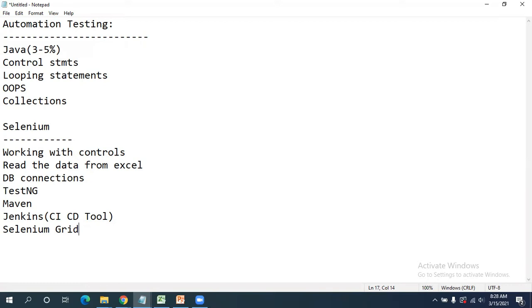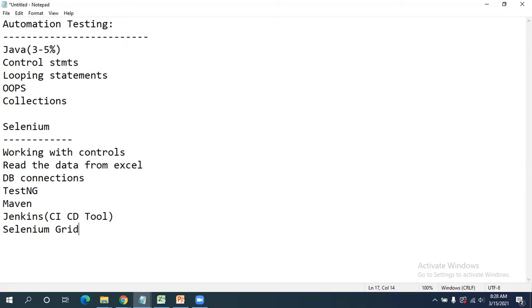So Selenium is very booming nowadays and it supports only web applications, because nowadays each and every application is web, right? So Selenium supports only web applications because nowadays all the applications are web. These are all the various things we are going to learn as part of the Selenium